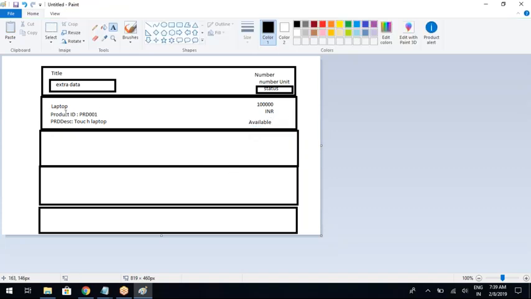Right. So the example I have given here, like I'm displaying a laptop, and its price 10,000 INR, and the extra attributes or extra information about the laptop like product ID, product description. Similarly, you can show RAM, hard disk. So like this, you can display. So you can repeat a list of products like this. So you displayed laptop, and you can display keyboard, you can display mouse, you can display tablet, you can display mobile. So like this, you can display any number of list of items.